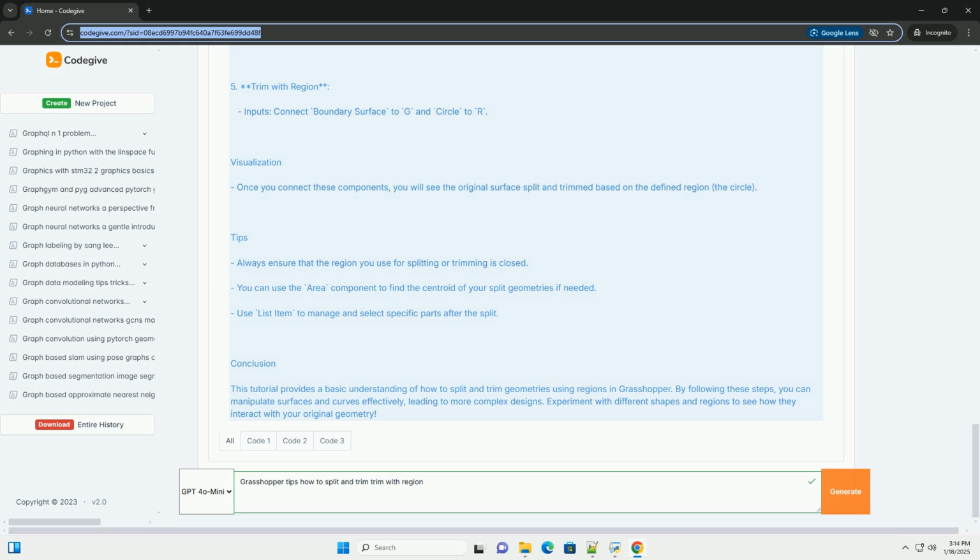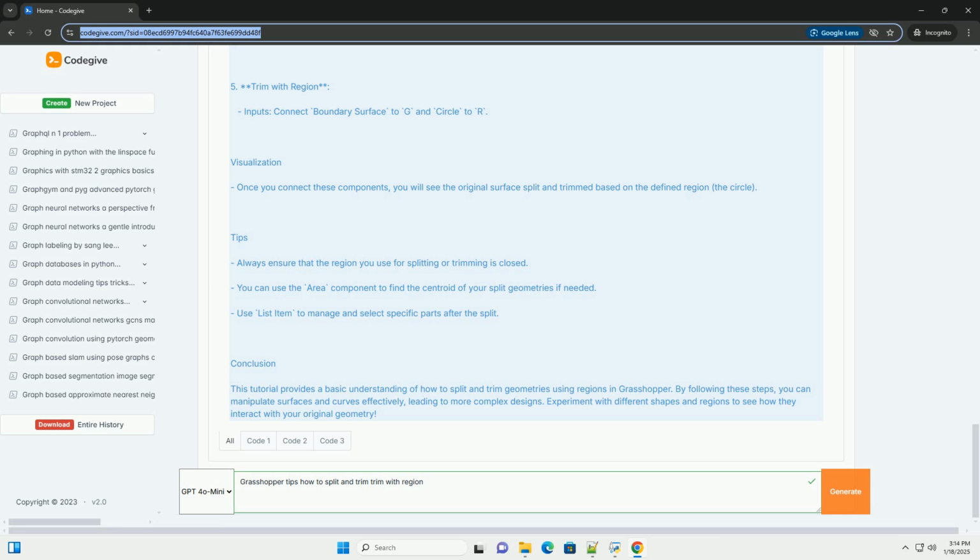Visualization. Once you connect these components, you will see the original surface split and trimmed based on the defined region, the circle. Tips. Always ensure that the region you use for splitting or trimming is closed. You can use the area component to find the centroid of your split geometries if needed. Use list item to manage and select specific parts after the split.